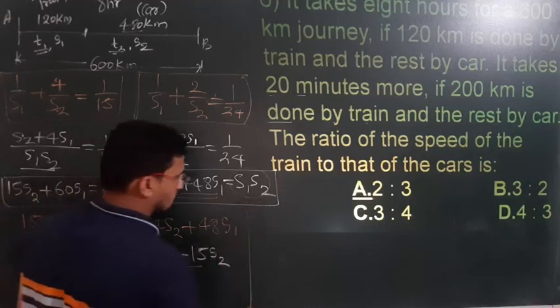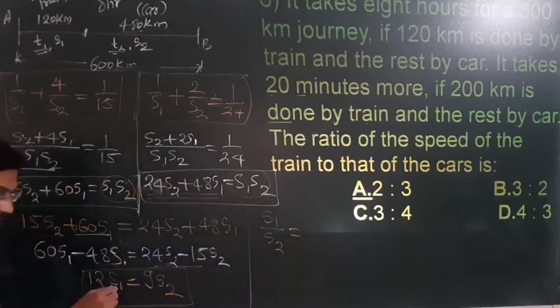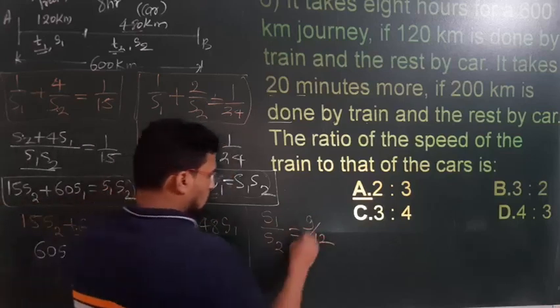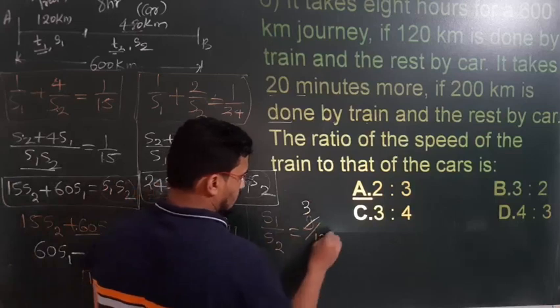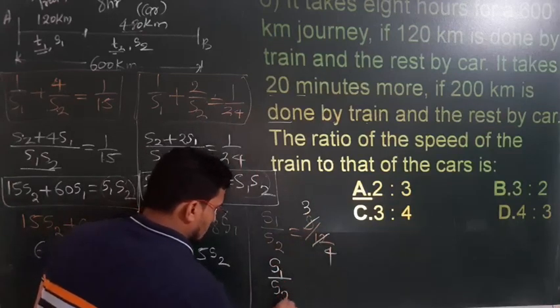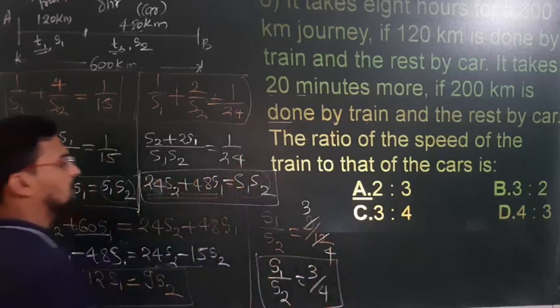Now we need s1 divided by s2. So s1 divided by s2 is how much? I will keep s1 here, s2 will be downwards, so it becomes 9 divided by 12. So 3 3s are 9, 3 4s are 12. Therefore finally s1 divided by s2 is equal to 3 by 4. Little bit lengthy but not that much.